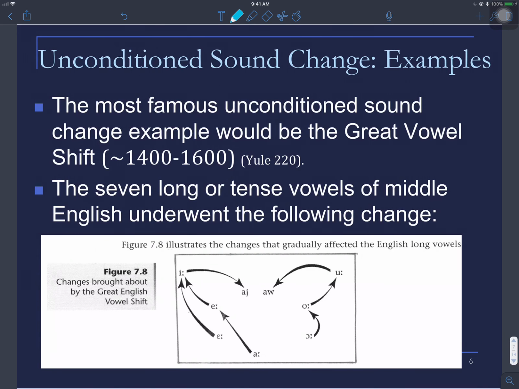Now, let's have a closer look at this great vowel shift, even though we mentioned it previously. I think it can be considered maybe one of the most famous unconditioned sound changes. As you can see, I think I took this from another book. Here we have the seven long or tense vowels of Middle English, which underwent the following changes.